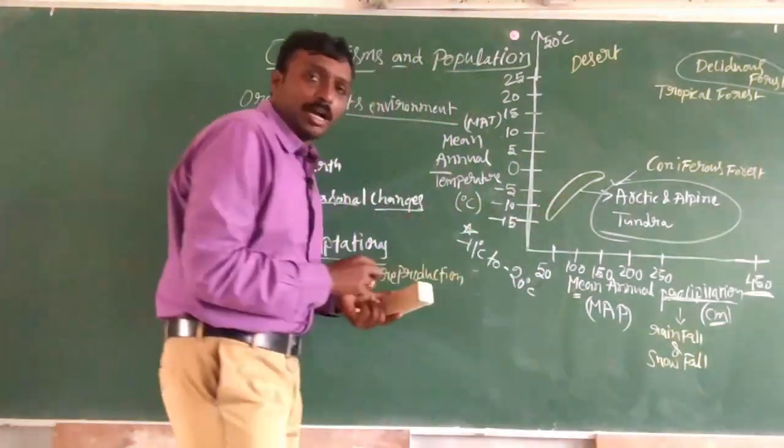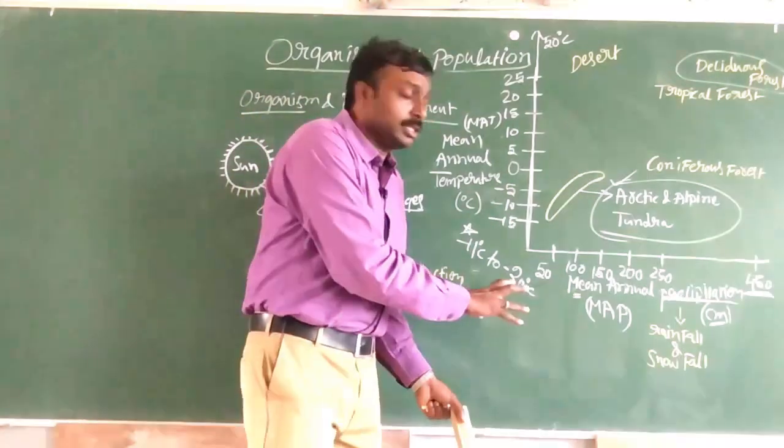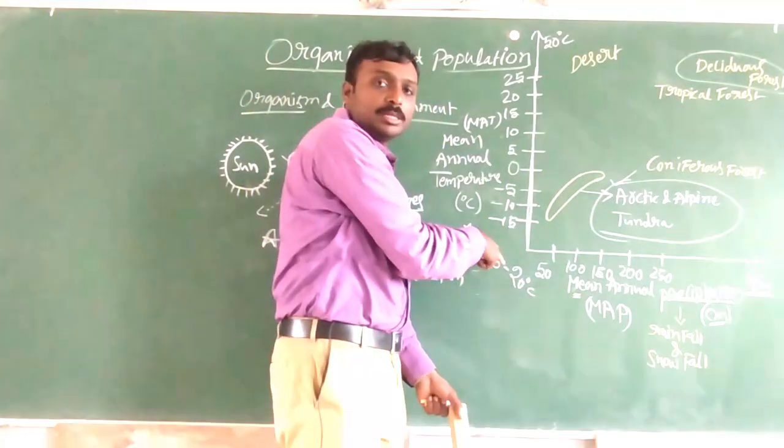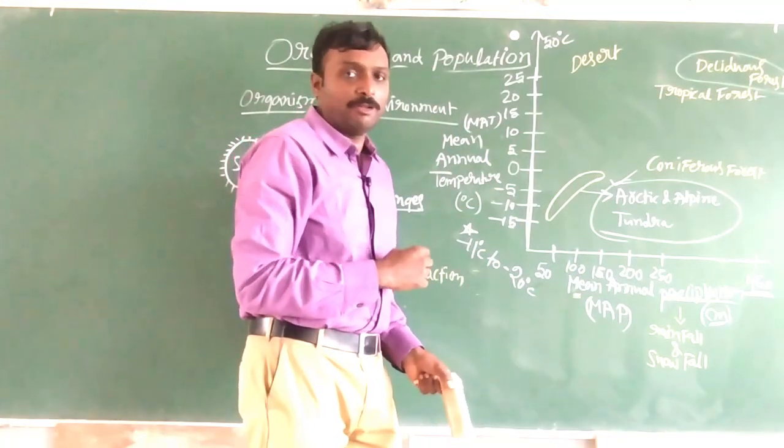So this graph now tells us there is a lot of variation in the temperatures and also in the amount of rainfall.